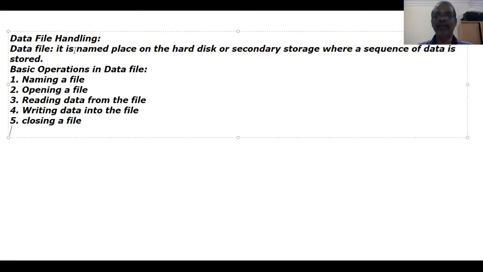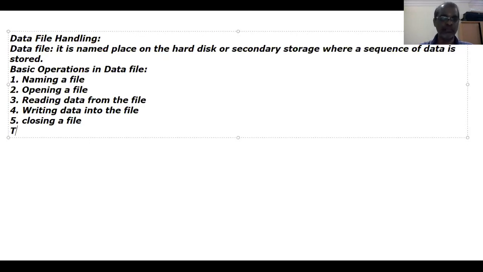So naming a file, opening a file. If the file is already existing, reading data from the file. If the file does not exist already, we have to write some new data into the file. After that, we have to close the file. These 5 are the basic operations in data file.